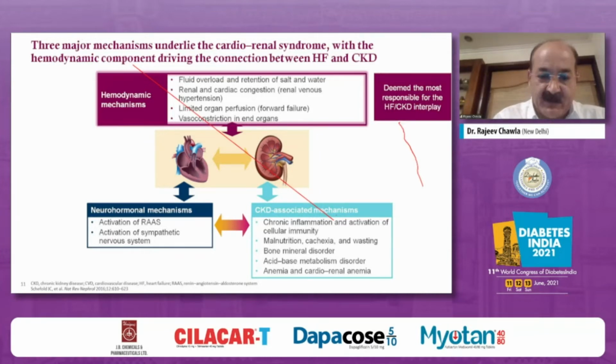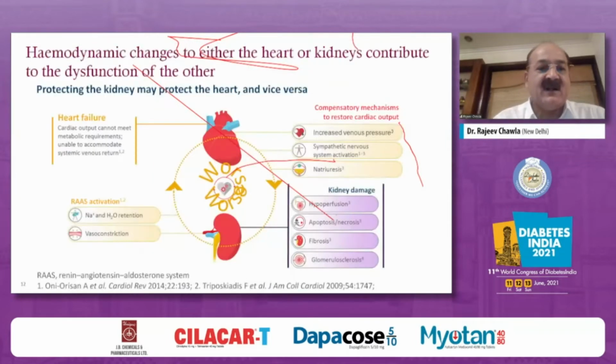nervous system in the presence of persistent heart failure, in the presence of persistent hyperglycemia, or it could be a CKD-associated mechanism like chronic inflammation in CKD with activation of cellular immunity. It could be malnutrition, cachexia, wasting, or bone mineral disorder, or acid-base metabolic disorder also contributing towards progression of the cardiorenal continuum. So if you want to check the progression of the cardiorenal continuum, even protecting the kidney may protect the heart and vice versa. It is true for both.